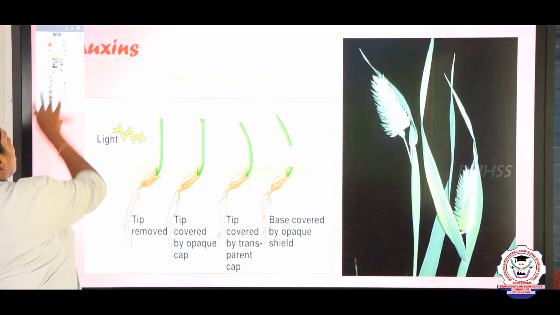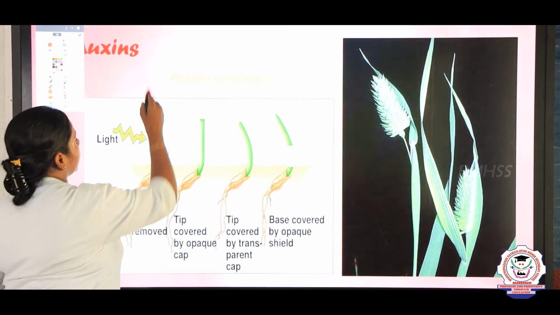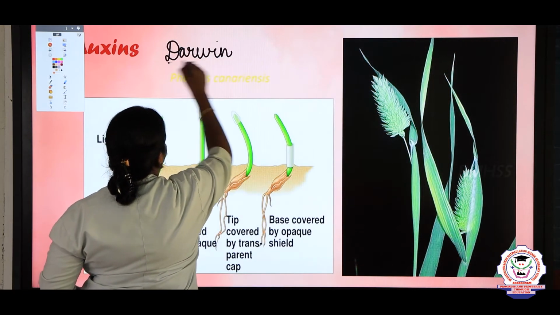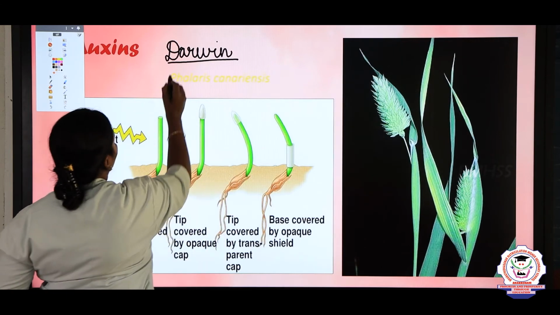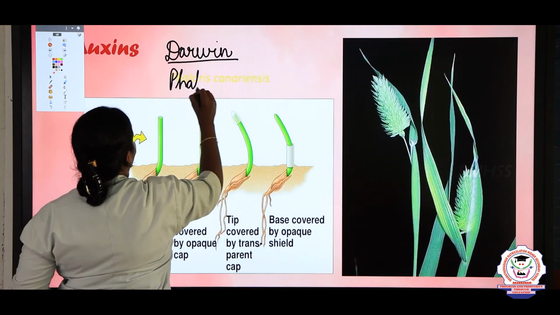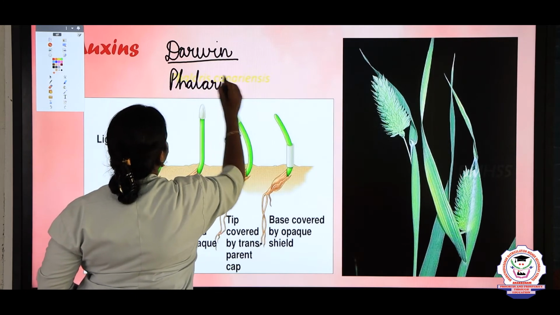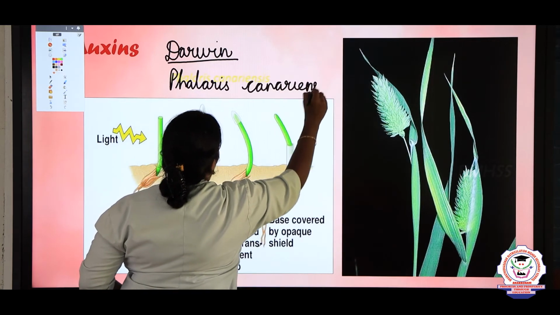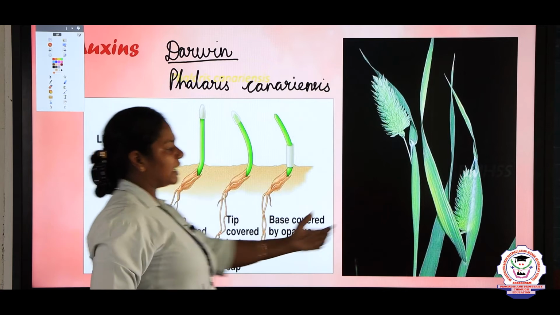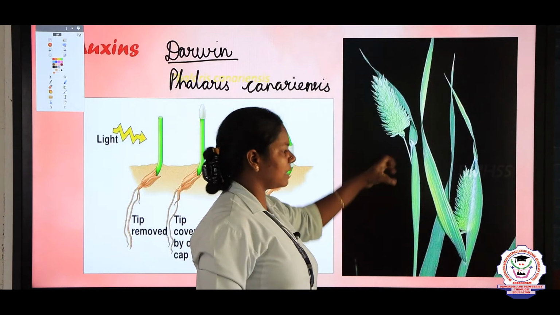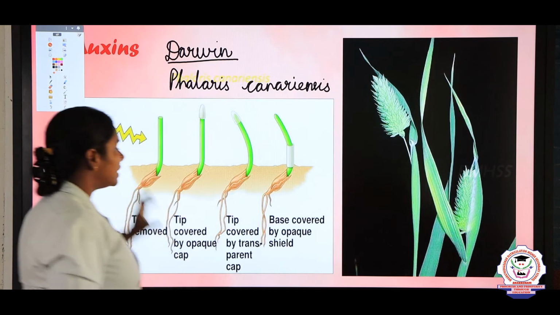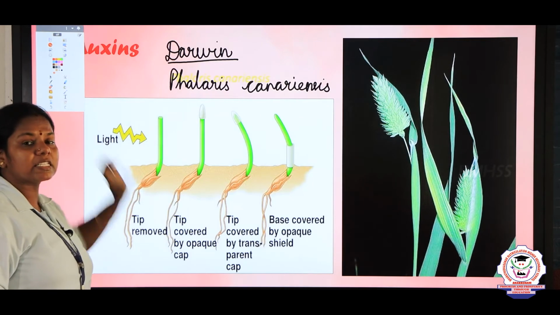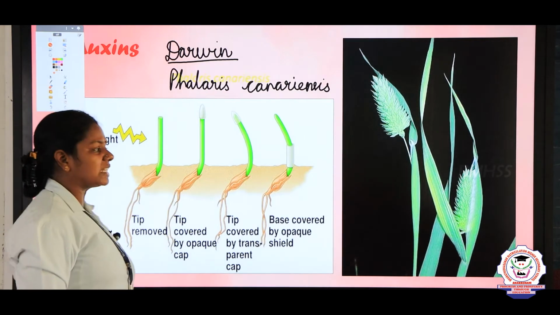Later on, auxin was studied by Darwin. At the time of Darwin, he did some experiments on Phalaris canariensis, a grass family plant, children. While examining this plant, Darwin found that the hormone present at the tip of the plant is responsible for growth as well as curvature.